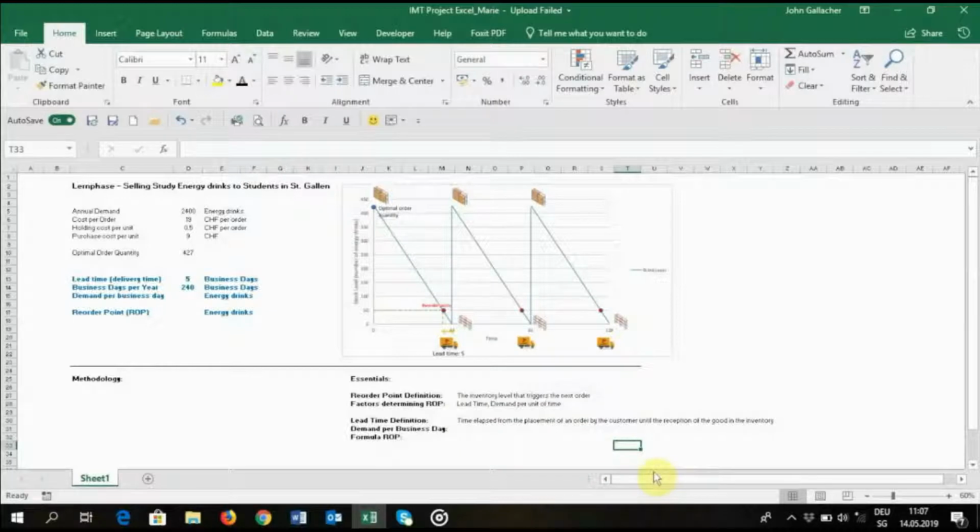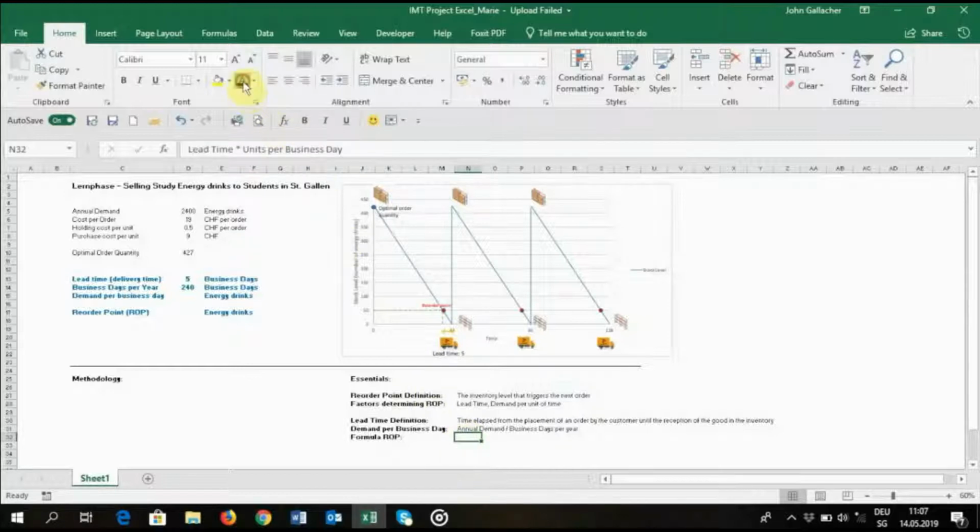As mentioned before, this is determined by the time it takes our supplier to process our order and deliver the goods. Maximilian knows from experience that his lead time is 5 days, as we can see here. The second factor is the demand per business day, or in this case, the number of drinks that the students would require on a daily basis. Now that Maximilian knows both factors, the reorder point can be calculated.